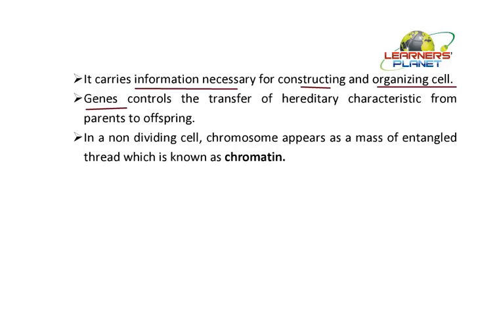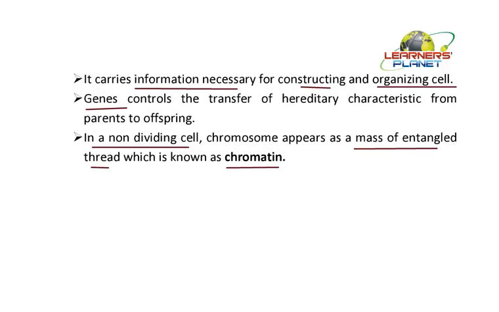Besides this, the other point is that in a non-dividing cell, these chromosomes do not appear as a rod-shaped structure. Rather, they appear as an entangled mass of thread, and this type of mass is known as chromatin.